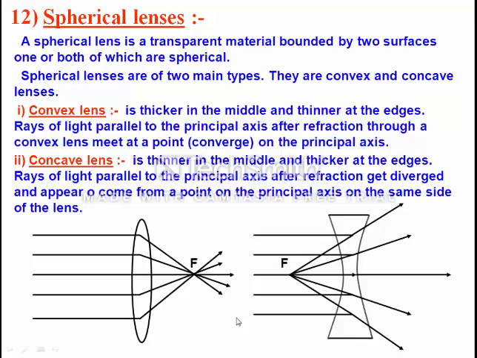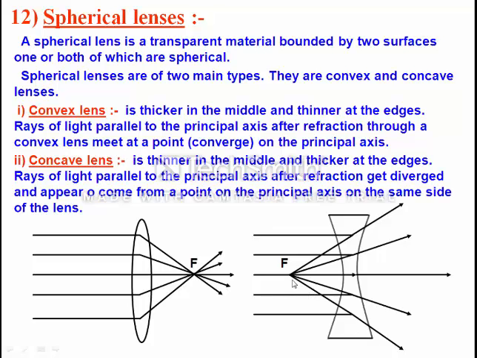And a concave lens is a lens which is thinner in the middle, opposite to the convex lens. It is thinner in the middle and thicker at the edge. Rays which are parallel to the principal axis diverge after refraction. It should be drawn with a dotted line, because in the case of a convex lens the rays converge after refraction, but here the rays diverge.